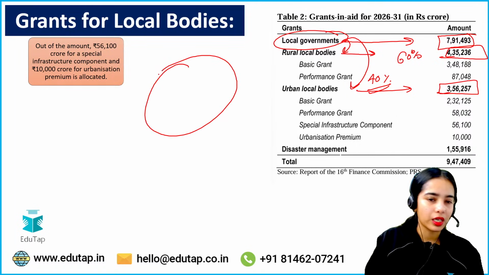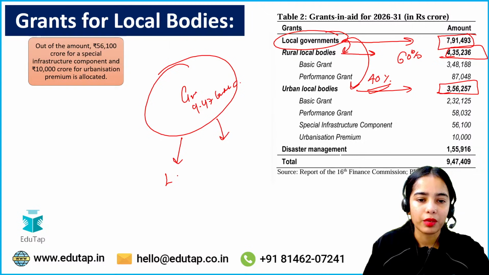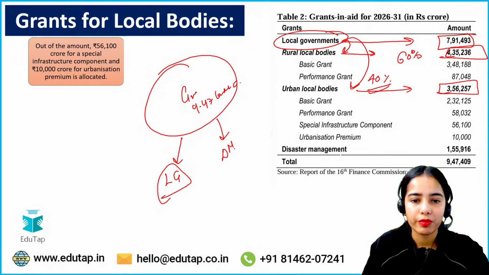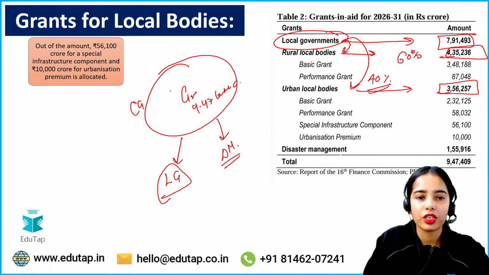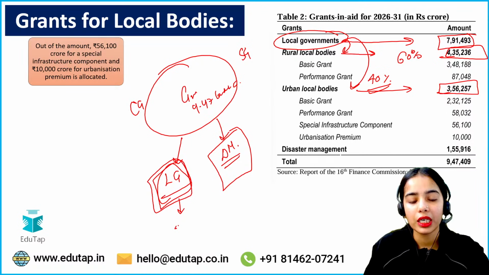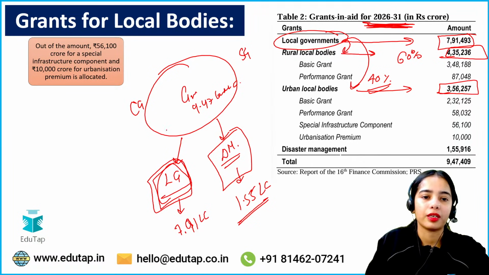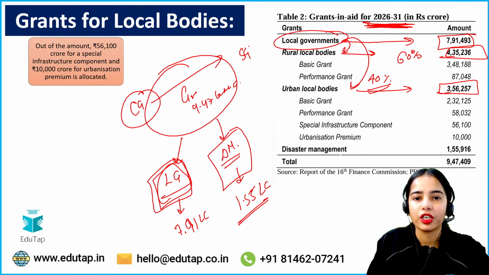So out of the total grants of 9.47 lakh crore, that is divided amongst the local governments and the disaster management. So these grants from the central government to the state government will be for local government and for the disaster management. For local government, 7.91 lakh crore are allocated for the 5-year time period, and for the disaster management 1.55 lakh crore is allocated for this time period. Now these are the grants that will go from central government to state government.